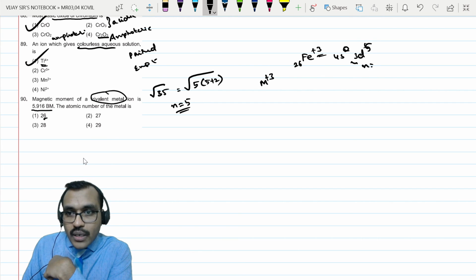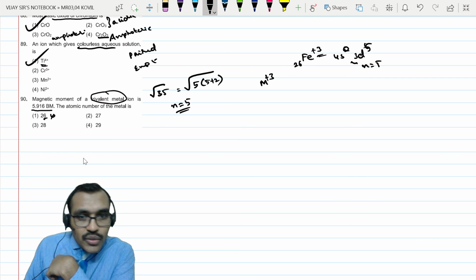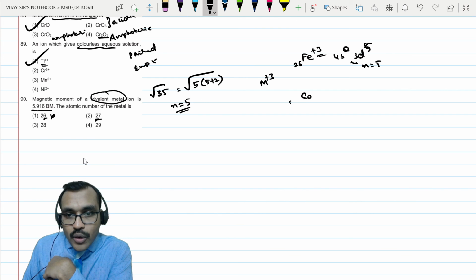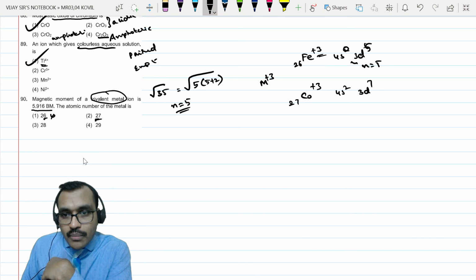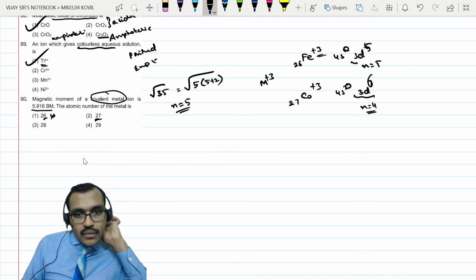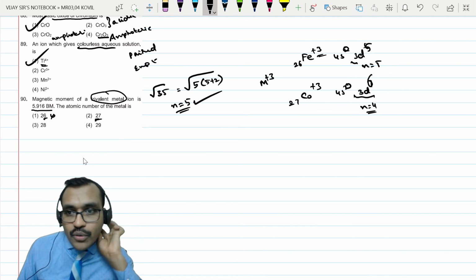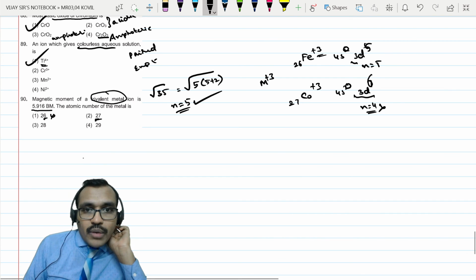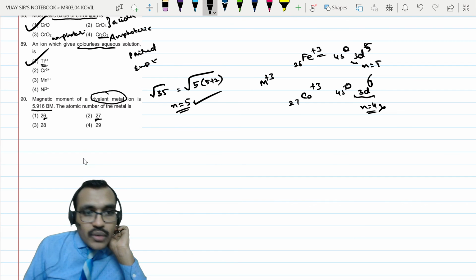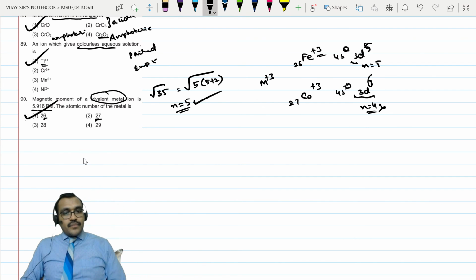So number of unpaired electrons are 5. So if you take 27, cobalt plus 3 state is 4s2, 3d7; plus 3 state means 4s0, d6. d6 means number of unpaired electrons are 4. We need number of unpaired electrons 5 only because it is root 35. So correct answer is option 1 only.